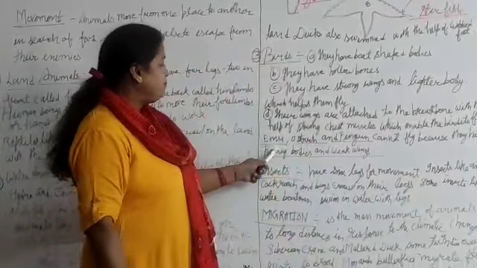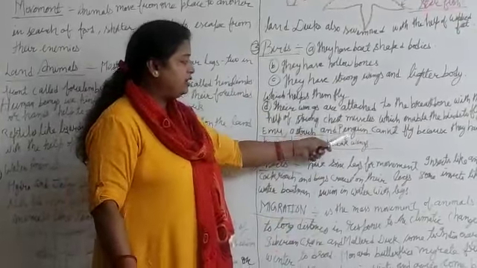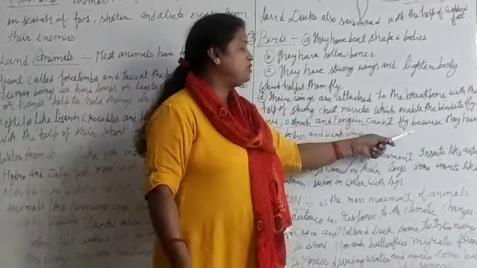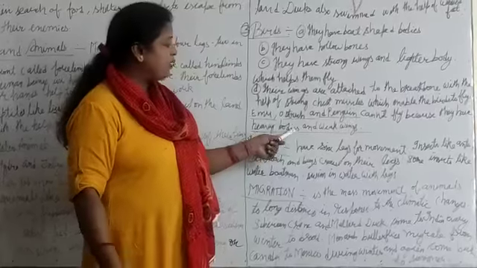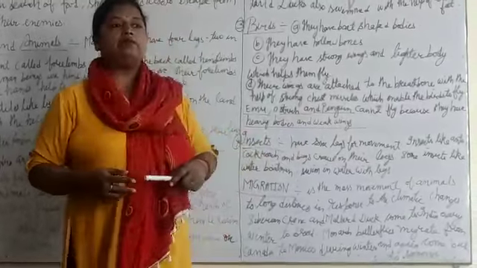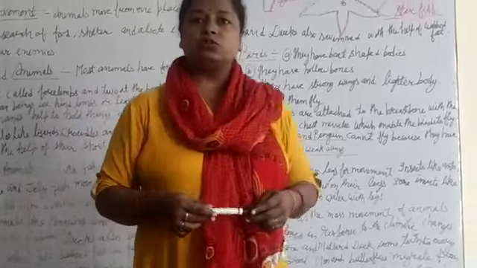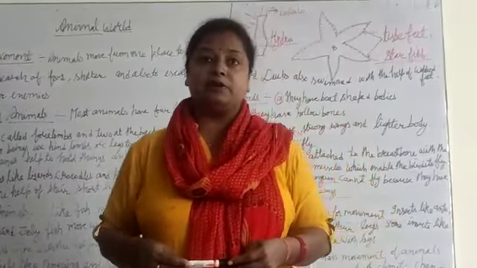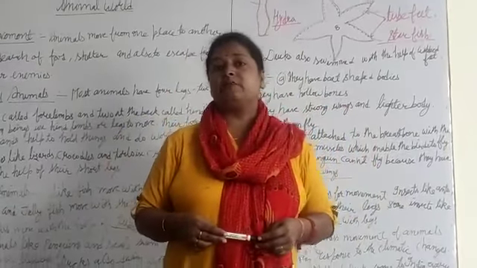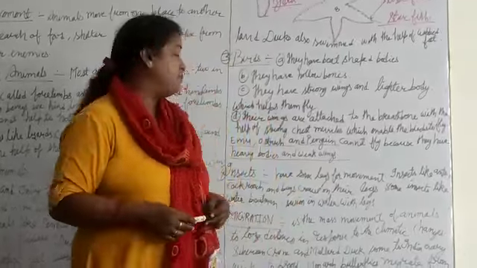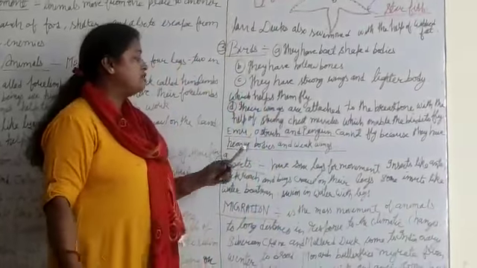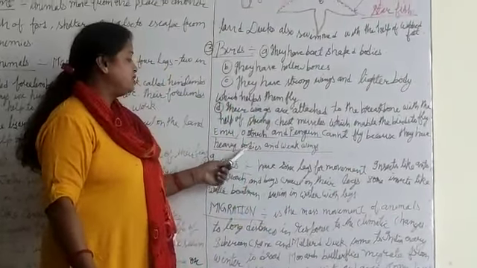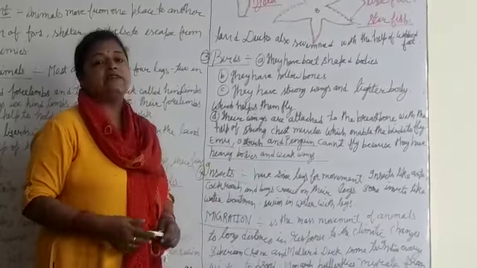Clear? Now emu, ostrich and penguin cannot fly. Why? Because they have heavy bodies and weak bones. Ostrich looks just like an animal, the biggest bird in the world. Clear? Emu is the smallest bird and ostrich is the biggest one, and they do not fly because they have heavy bodies and weak bones.